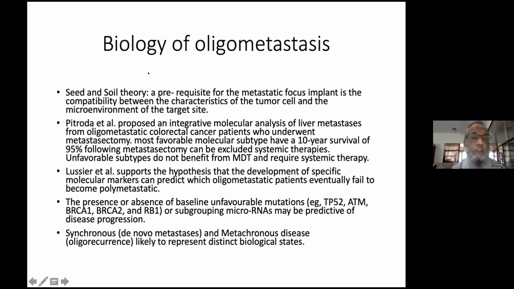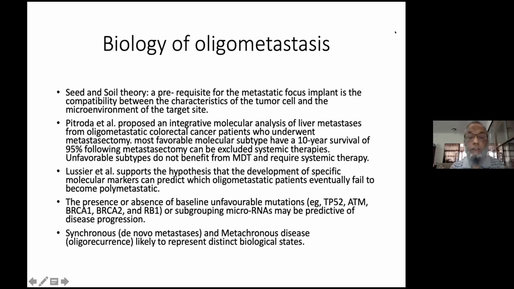If you look at the biology of oligometastasis, seed and soil theory is a known concept, but there is an interesting publication by Pitroda et al. For metastatic colon cancer to liver, they have done the mRNA profiling of the metastatic liver lesion, and they have found that the favorable molecular subtype can live 10 years without any systemic therapy, whereas the non-favorable group needs early systemic therapy, which was quite encouraging, and this did make a big noise.